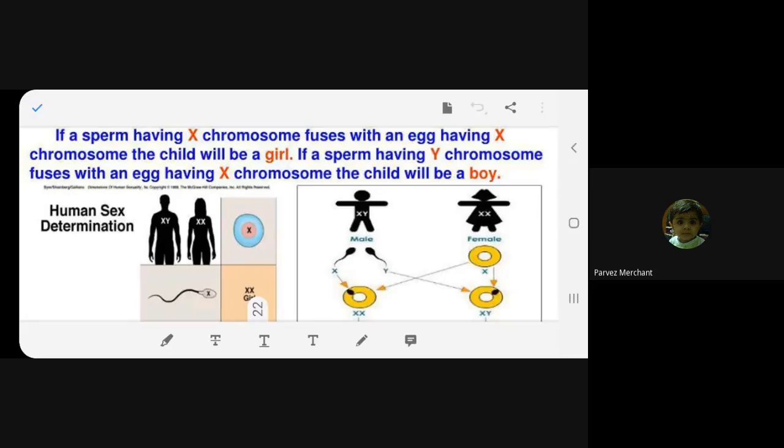If a sperm having X chromosome fuses with an egg having X chromosome, the child will be a girl. You agree? If a sperm having Y chromosome fuses with an egg having X chromosome, the child will be a boy. Yes, ma'am. Okay, fine. Look over here.